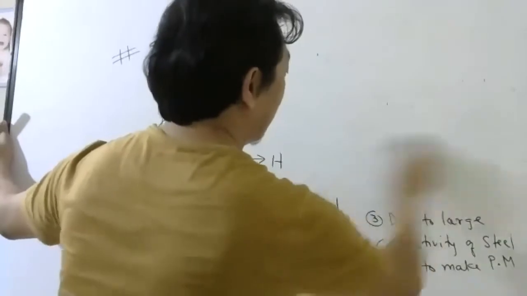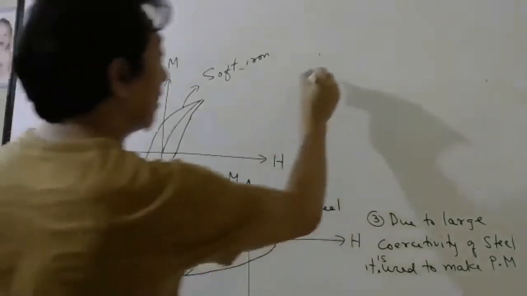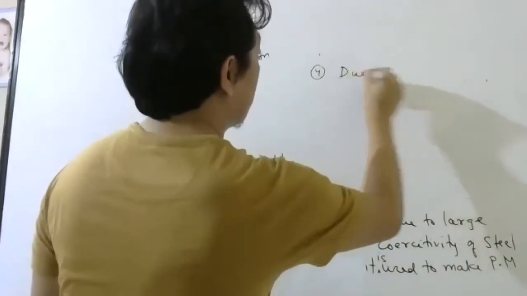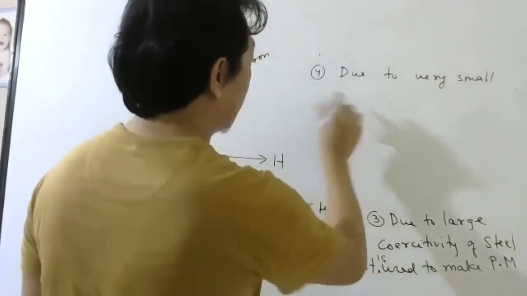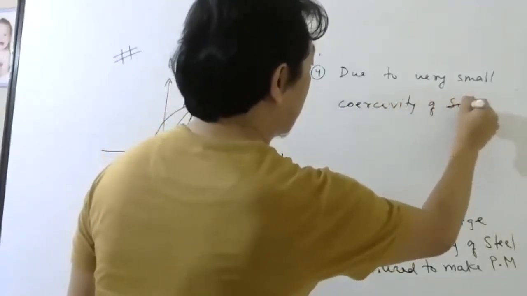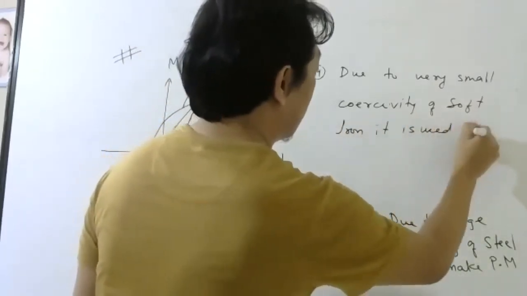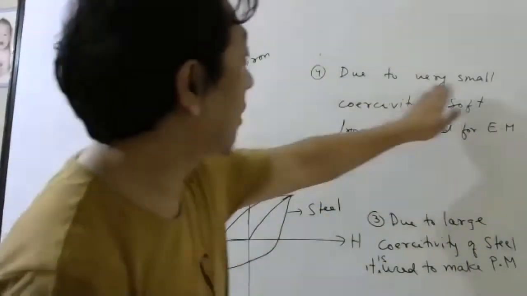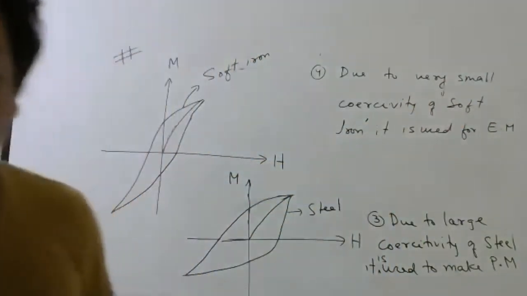And you can see very clearly that soft iron has a very small retentivity. Soft iron has a very small retentivity. So due to very small coercivity of soft iron, it is used for electromagnets. It is used for electromagnets. So due to very small coercivity of soft iron, it is used for electromagnets.